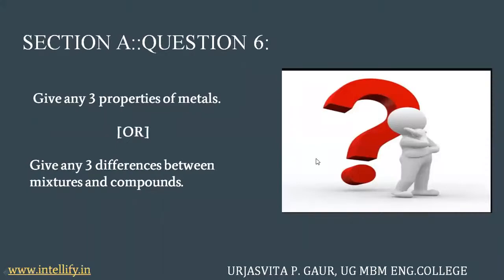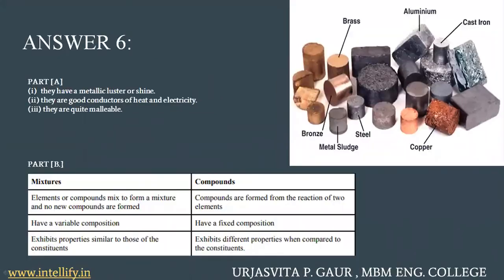So the first question, or the sixth question in continuation to the previous module, is: give three properties of metals or give three differences between mixtures and compounds. The approach to this question is going to be such that we're going to divide this question into two parts. In part A, we'll be discussing the properties of the metals, and in part B, we'll be giving the three differences between mixtures and compounds.